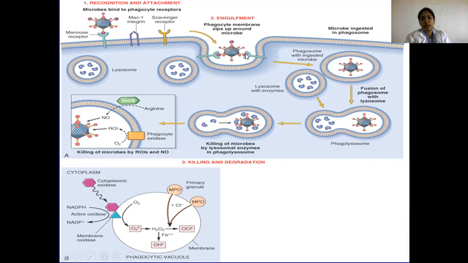There is engulfment. The phagocyte membrane zips up around the microorganisms, so the microorganisms are engulfed inside the cytoplasm of the WBCs.